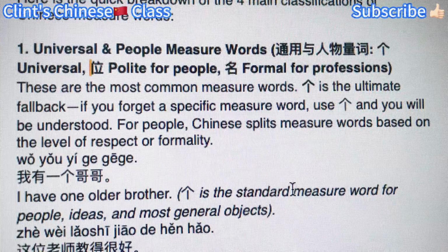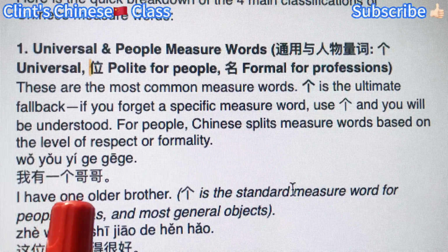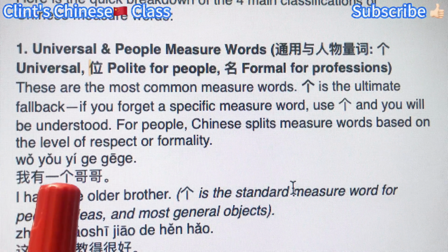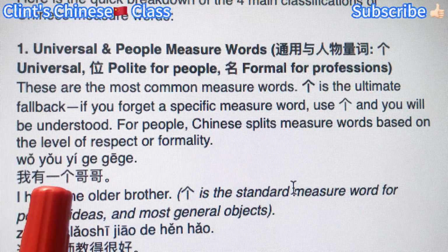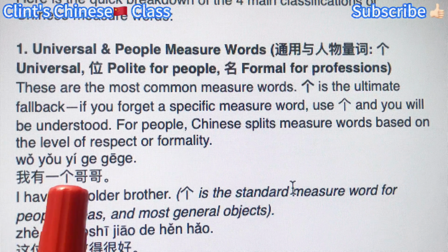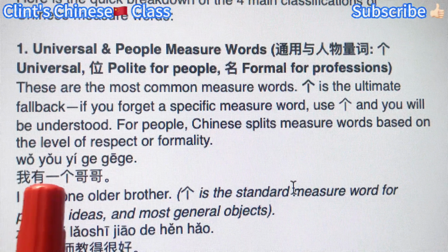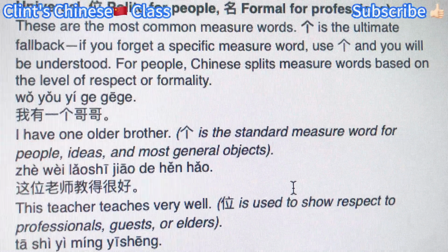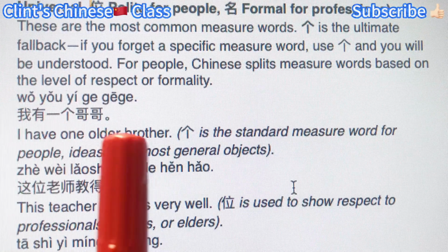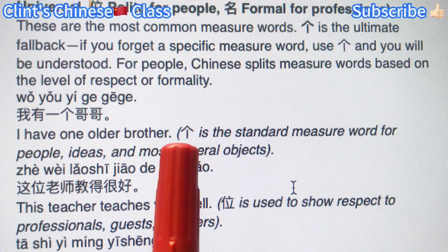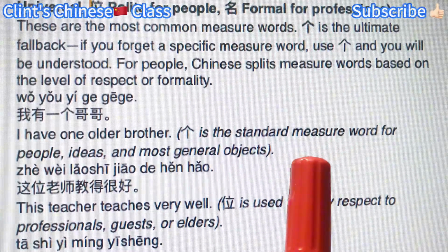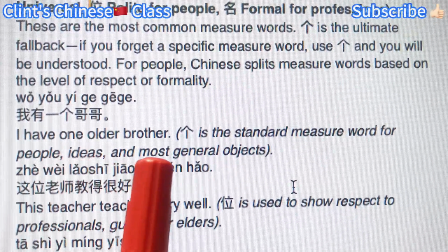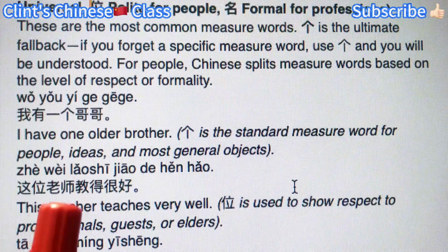All right, how to say I have one older brother? 我有一个哥哥. So here 一个, the 个 is a measure word for people. Sometimes if you don't know which measure word to use, you can just use 个. People will understand you. Basically, 个 can be for people, ideas, and some general objects.